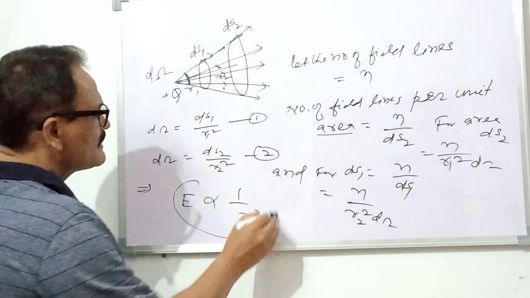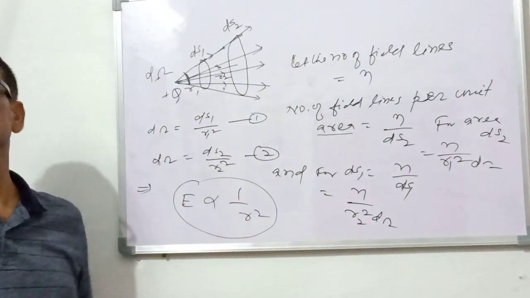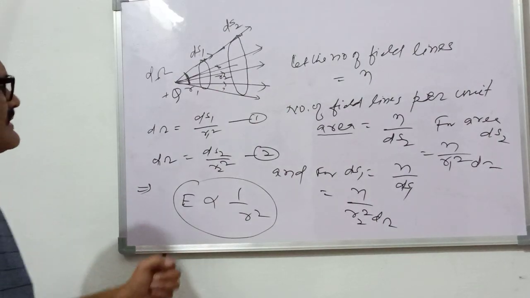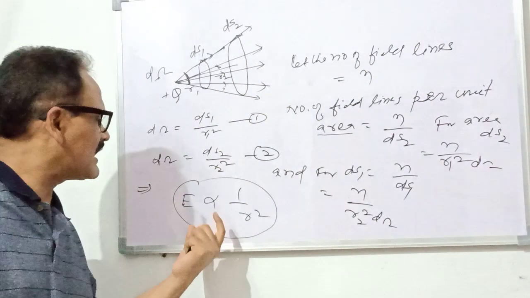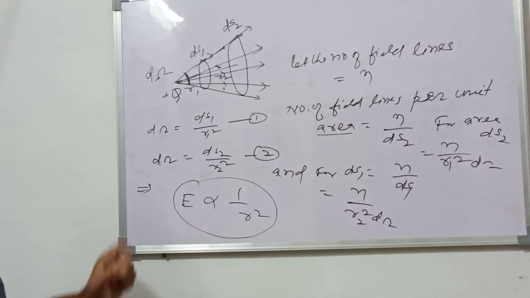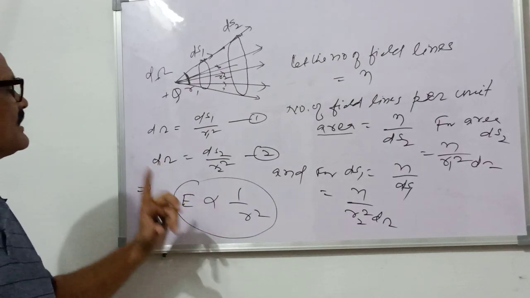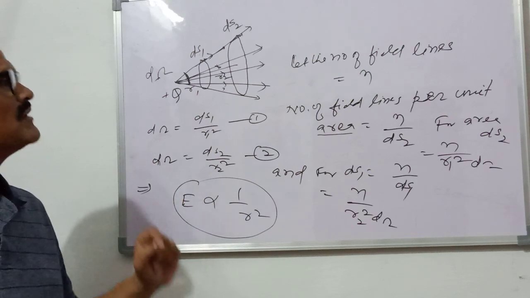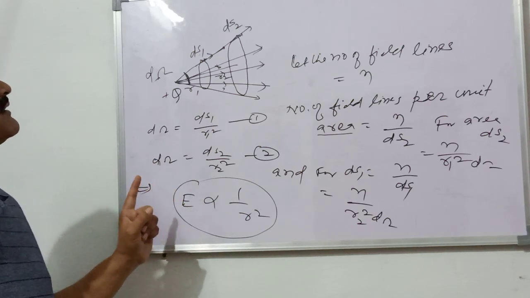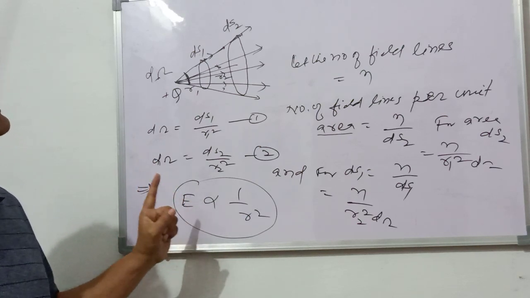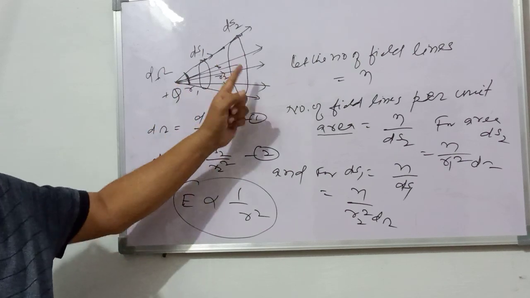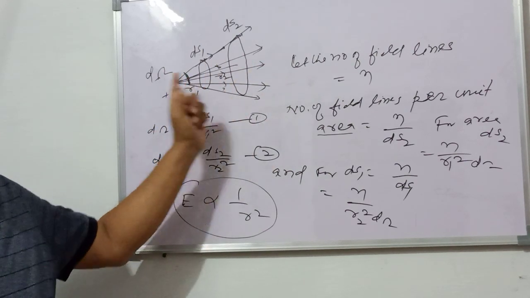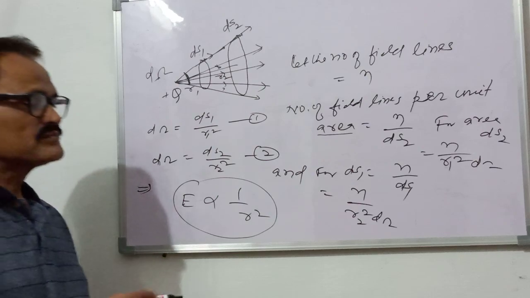So this is the visual concept of electric field.